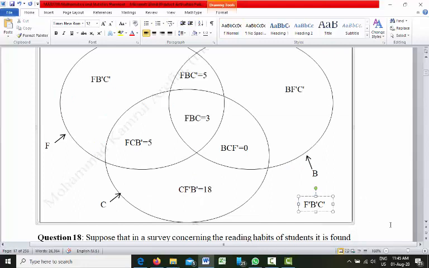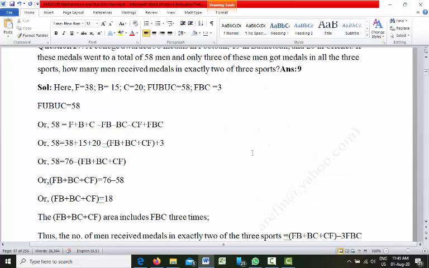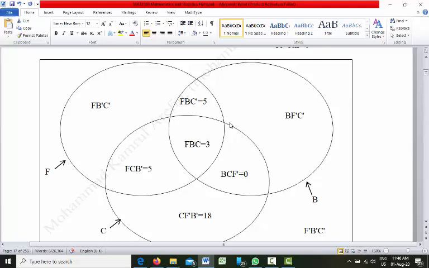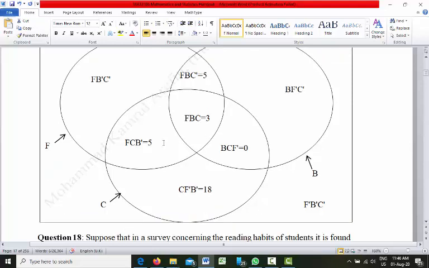So now pay attention. We want to find out how many men received medals in exactly 2. That means exactly 2 medals. How many men got medals in exactly 2 of the sports? That means we should not take 3. We should not take the portion where 3 medals are there. We should not take the area where 1 medal is there. So how many men received medals in exactly 2?